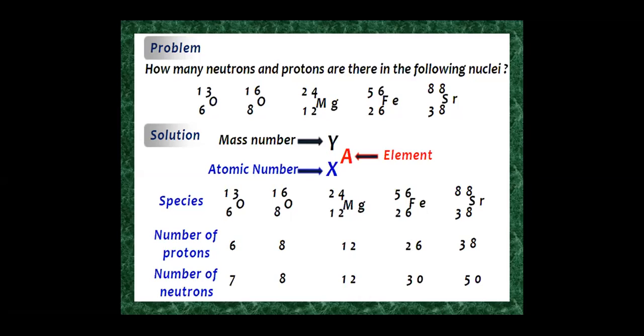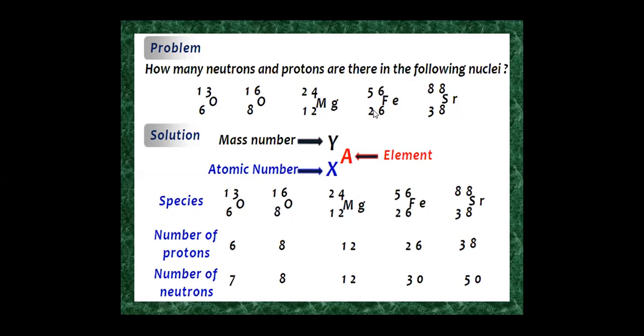Similarly, in oxygen 8, 16, the number of protons is 8, which means the atomic number is 8, and the number of electrons is also 8. The number of neutrons is 16 minus 8, that is 8, in the second species. In the third species, the number of protons is 12 and the number of electrons is also 12. So the number of neutrons is 24 minus 12, that is 12.